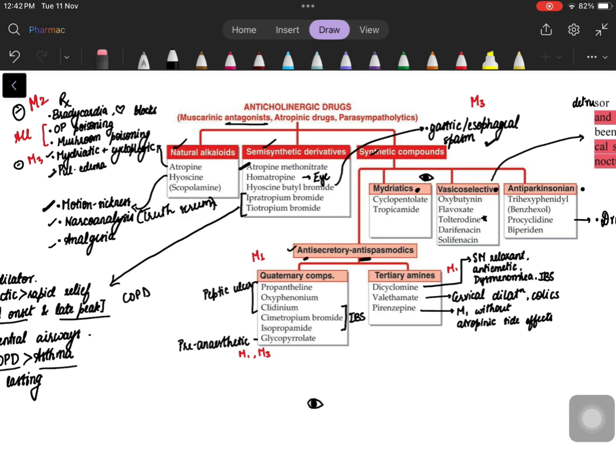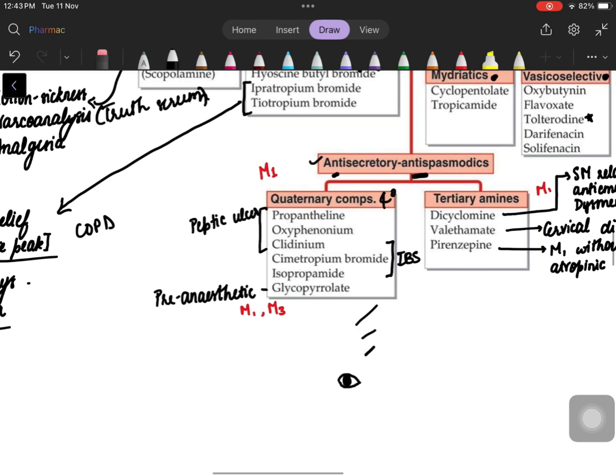We have the anti-secretory antispasmodics, which are further divided into quaternary compounds and tertiary compounds. What do we need to know about the quaternary compounds? They have poor oral absorption, poor CNS penetration, and slower elimination because they are all polar. So in this we have propantheline, oxyphenonium, clidinium, simetropium bromide, isopropamide, and glycopyrrolate. The names can be a mouthful, but the more you say them, the more you'll remember.